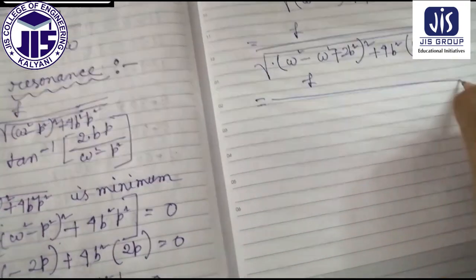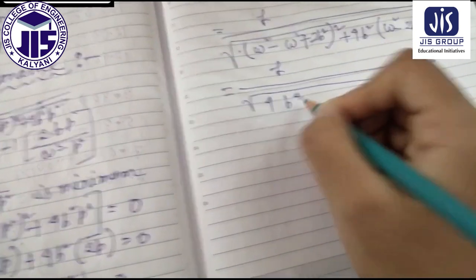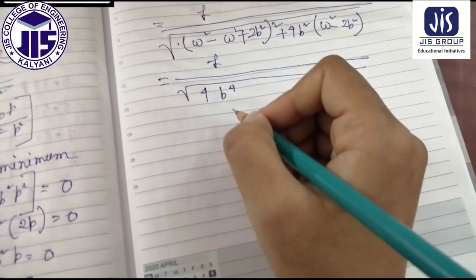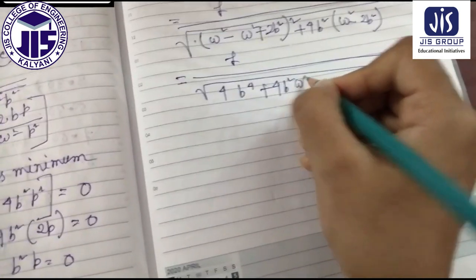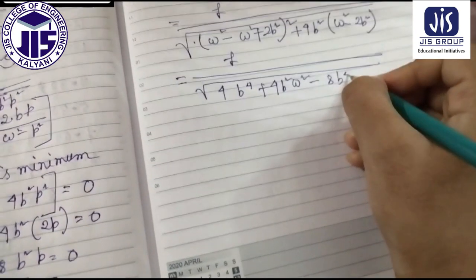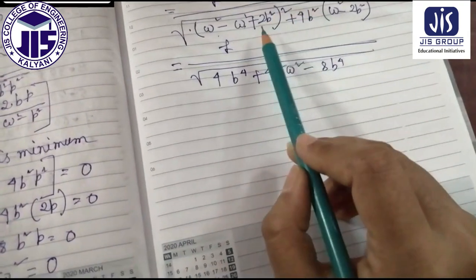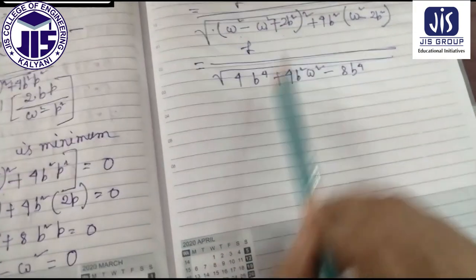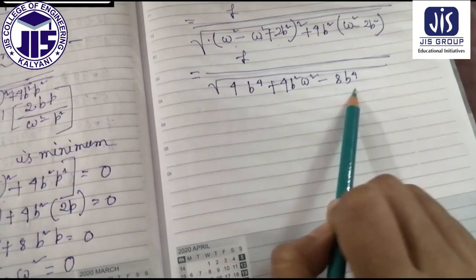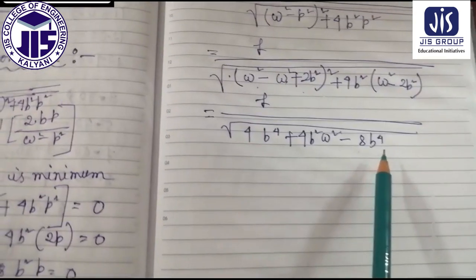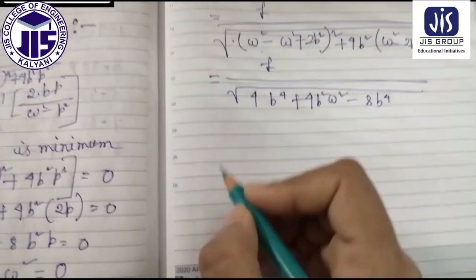It is equal to F divided by root over of 4b to the power 4 plus 4b square omega square minus 8b to the power 4, because omega square is gone, then 2b square whole square, that means 4b to the power 4 plus 4b square omega square minus 8b to the power 4. So this is the expression of the frequency.